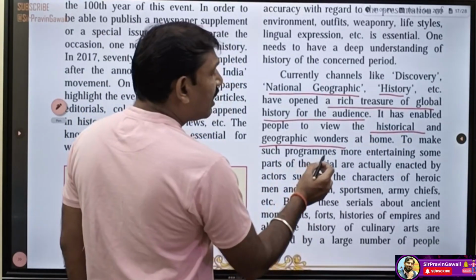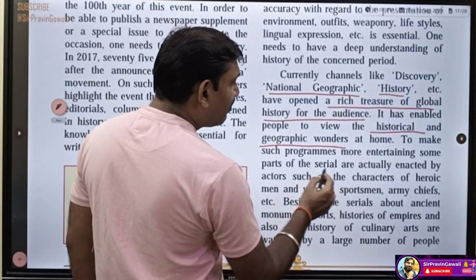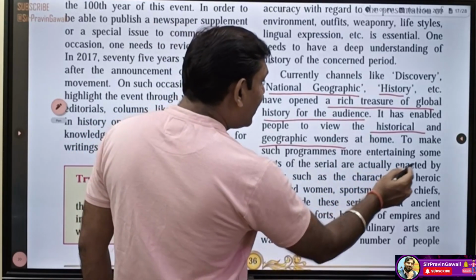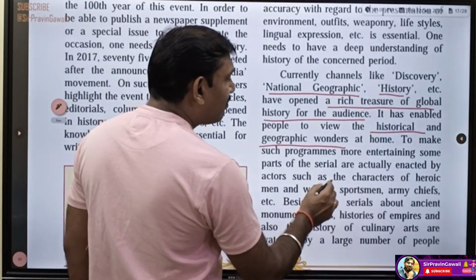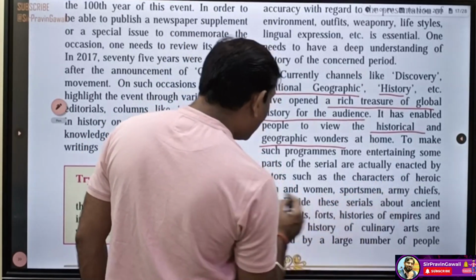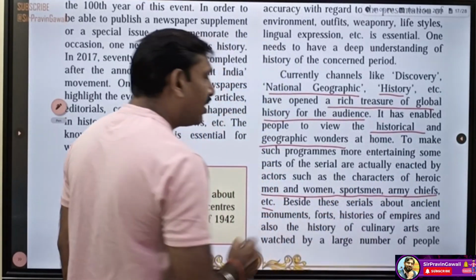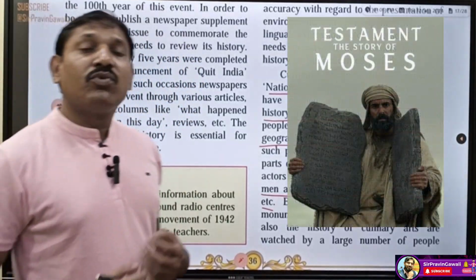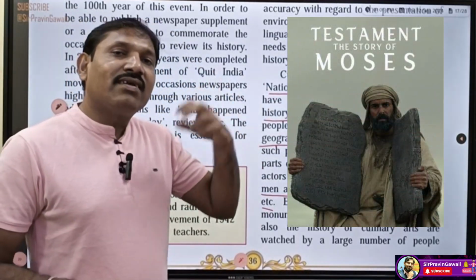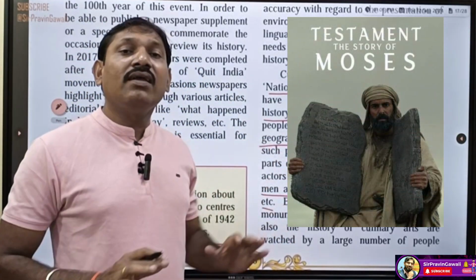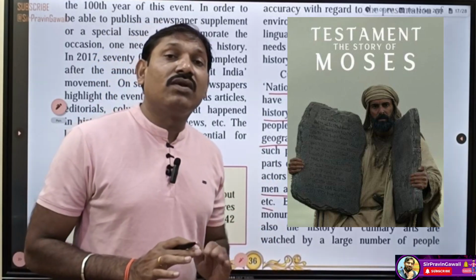To make such programs more entertaining, some parts of the serial are actually enacted by actors, such as the characters of historic men and women, sportsmen, army chiefs, etc. So to make the programs very interesting, the actors play those roles and the programs are broadcast and published.